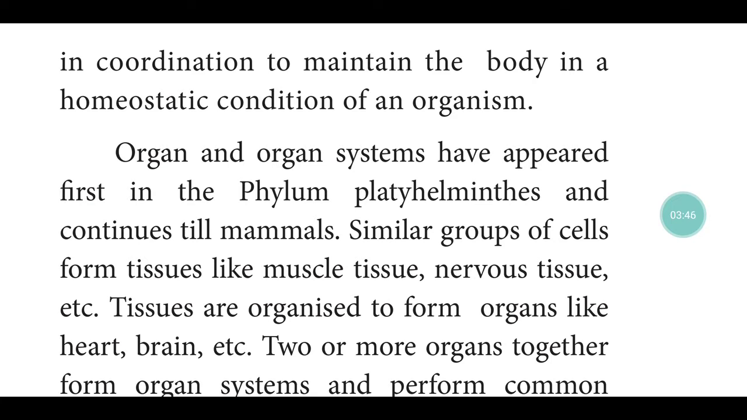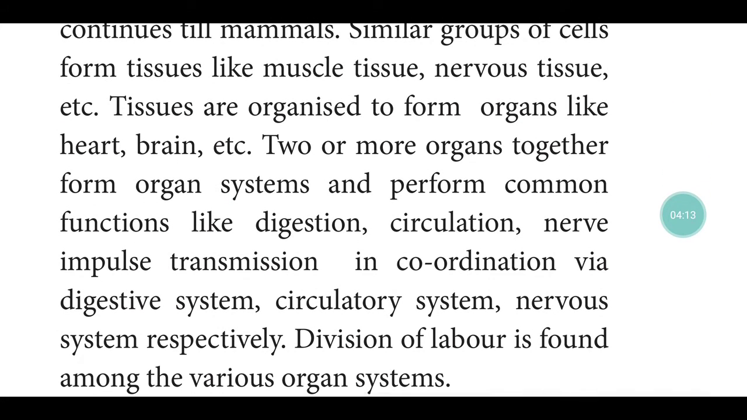Organs and organ systems first appeared in the phylum Platyhelminthes, that is, flatworms, and continue till mammals. Similar groups of cells form tissues like muscle tissue, nervous tissue, etc. Tissues are organized to form organs like the heart, brain, etc. Two or more organs together form organ systems and perform common functions like digestion.